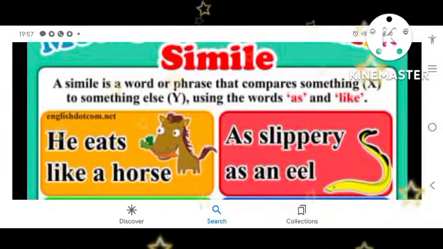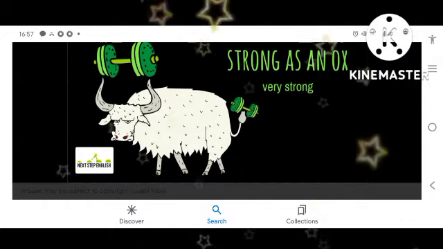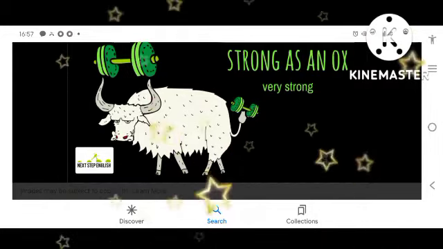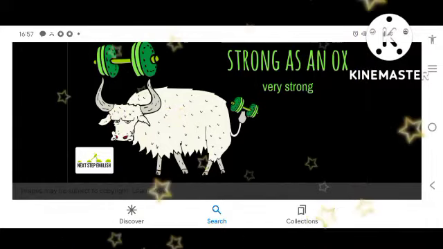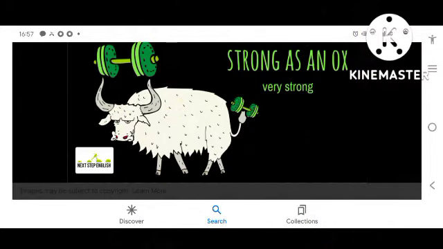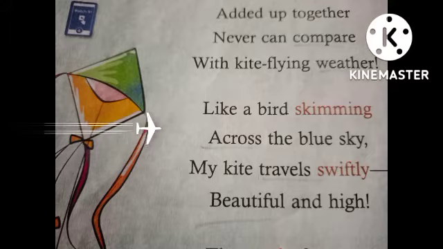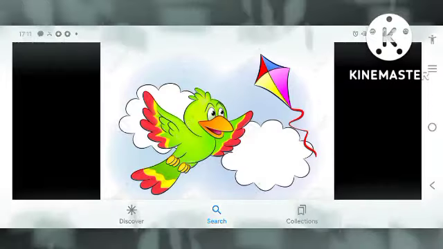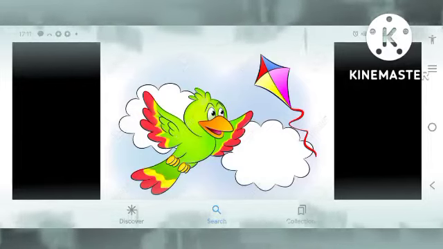is simile. So, writers often try to make a story or a poem more interesting by creating a picture in the reader's mind. Like in this line, like a bird skimming across the blue sky, my kite travels swiftly, beautiful and high. You can write these lines this way: my kite travels swiftly like a bird skimming across the blue sky.